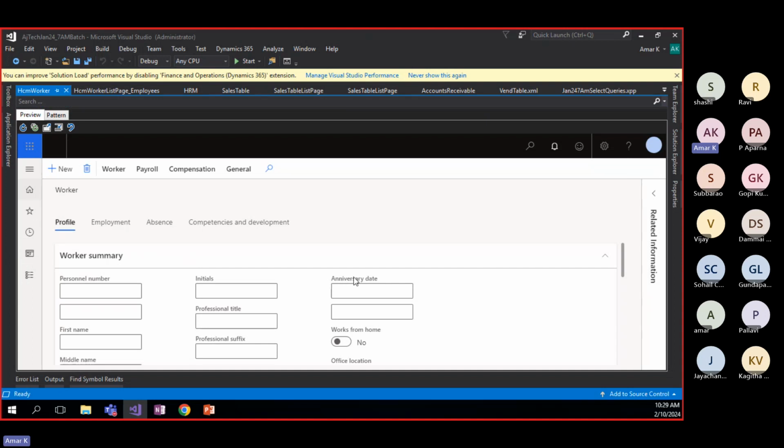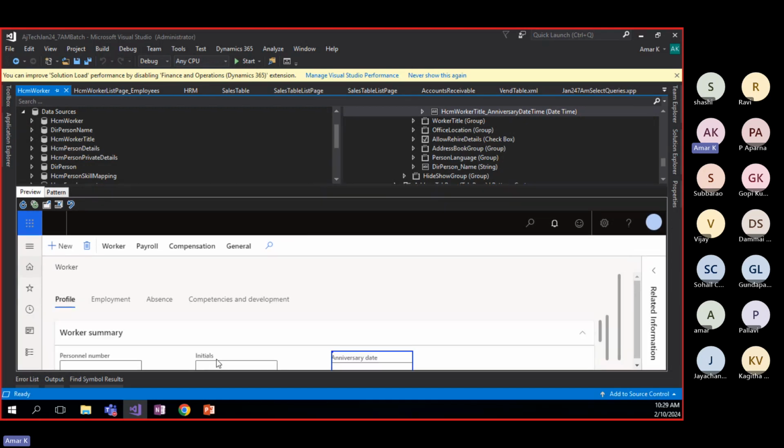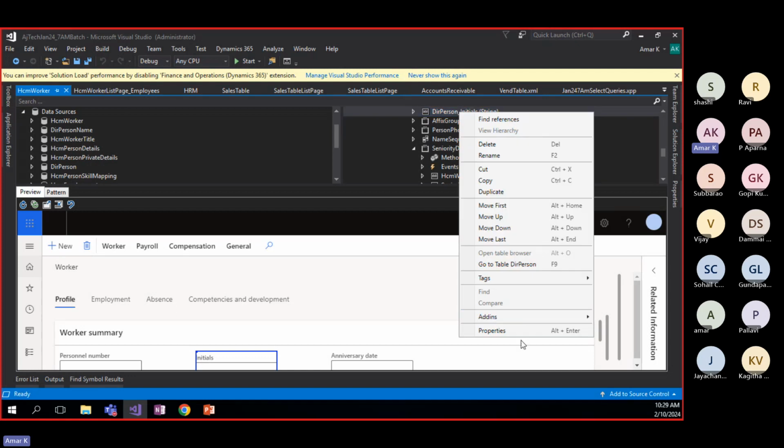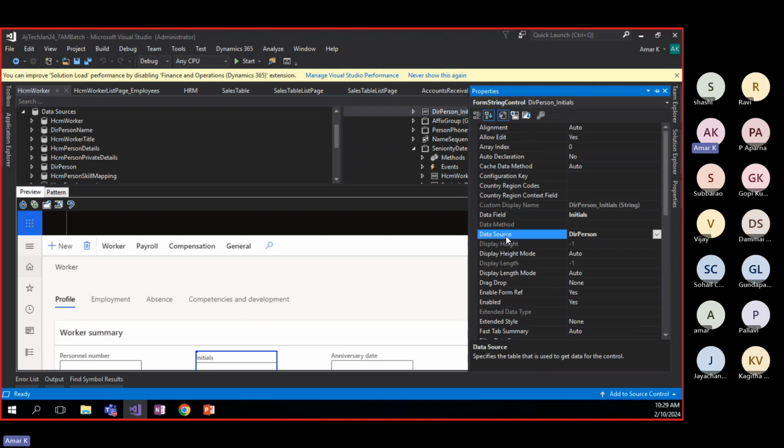If you want that anniversary date, when you click on this one, automatically this is selected in the design level. Suppose you choose another field, initials. When I select this one, you see initials selected. Then right click and go to the properties. In the properties we can also see the data source. Data source is nothing but the table. So DirPerson is the table and the data field is Initials. Like this we can identify the table, form, field, everything. Clear, guys?